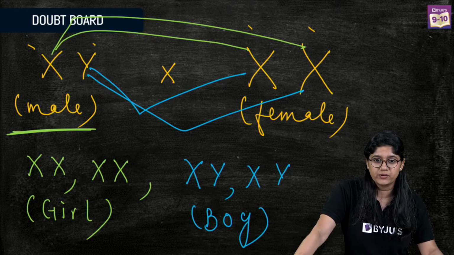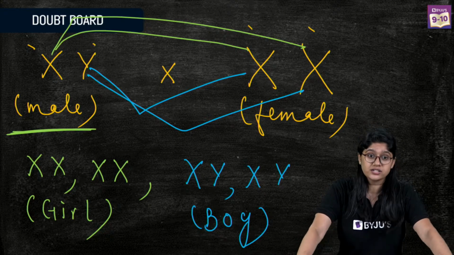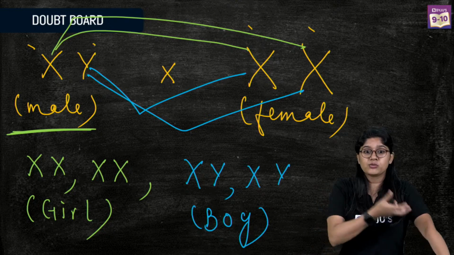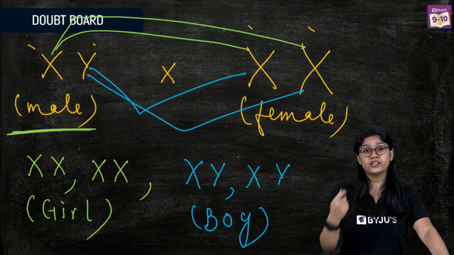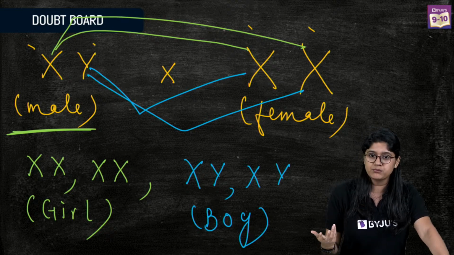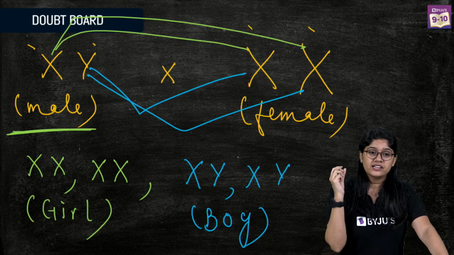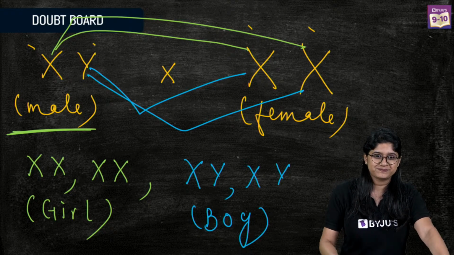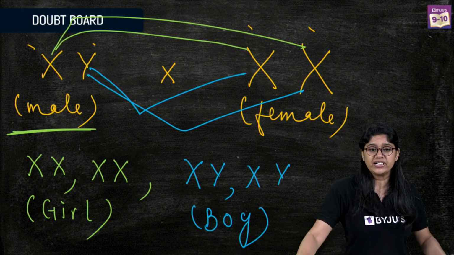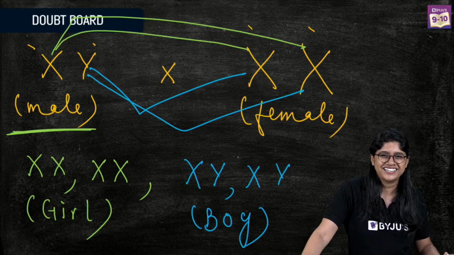Very good, everyone. Yes, we should not be blaming the women because it's not on them. It's the male chromosomes that actually determine the gender of the unborn child. Yes, Gargi, the chromosome that comes from the father is responsible. Very good. So are we clear with this, everyone? Quickly, everyone. Are we clear with this?